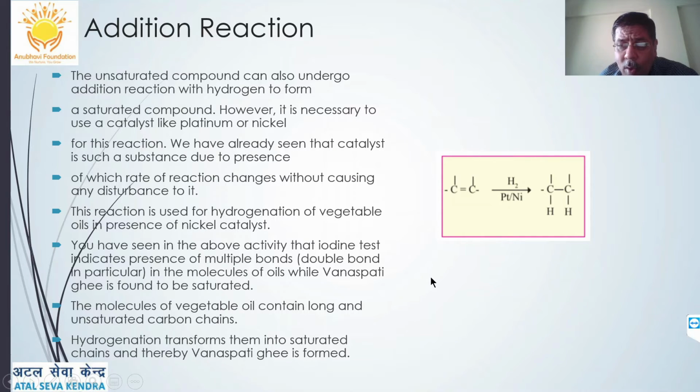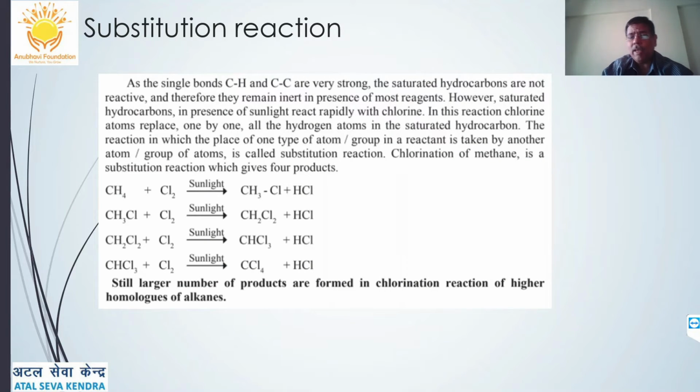So they can undergo addition reaction. Addition reaction is not shown by alkanes, which are saturated hydrocarbons. They can undergo substitution reaction, because carbon valencies are already satisfied by single covalent bonds, so the hydrogen can be replaced by other atoms rather than breaking the bonds between carbon and carbon. For example, methane reacts with chlorine in the presence of diffused sunlight.